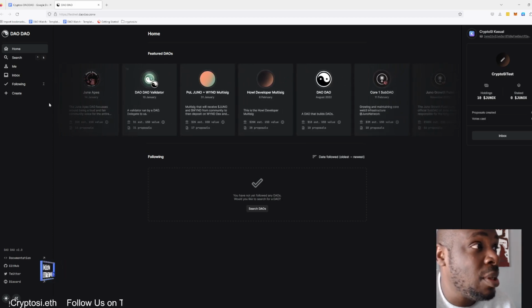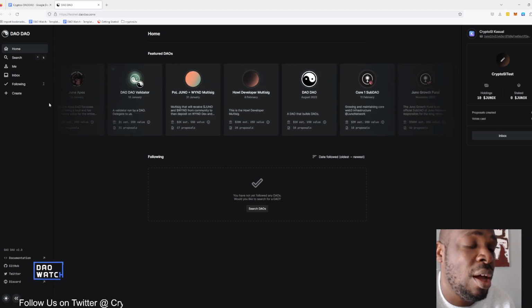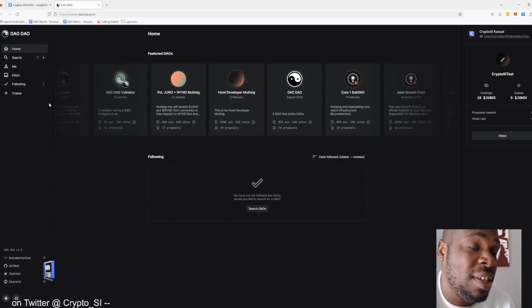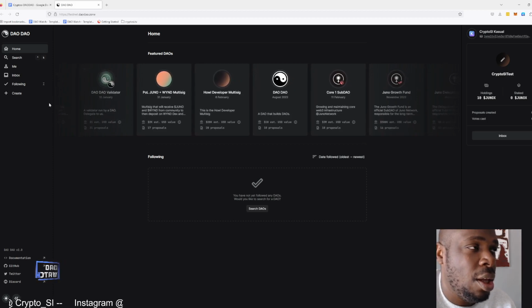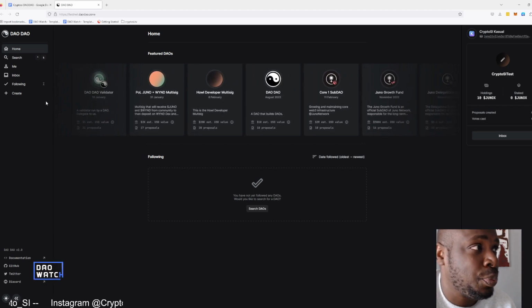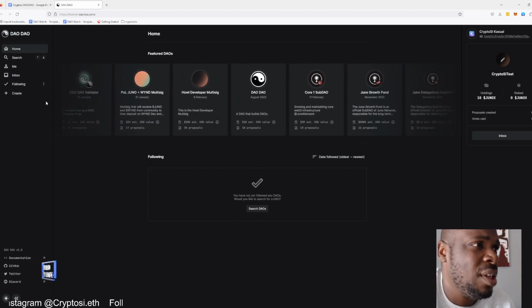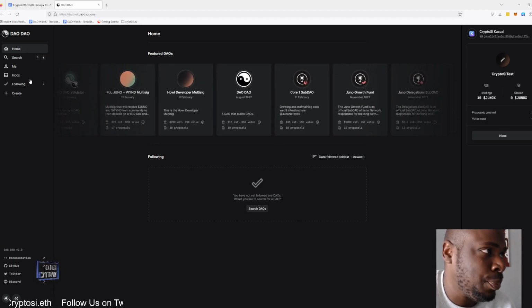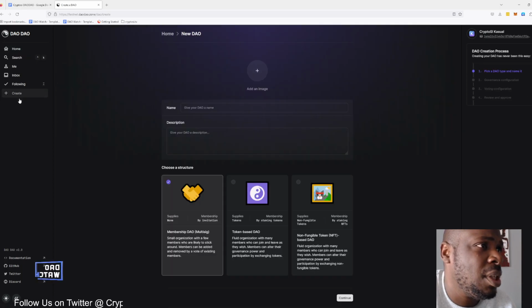I want to be able to migrate the DAO to allow different NFTs to have a vote and say what the weight of their vote is. Weight being, say, one NFT might be worth 100 tokens, or another might be worth 1,000 tokens. So we need to make that clear. Anyway, we've talked enough. Let's get going. Let's build a DAO.